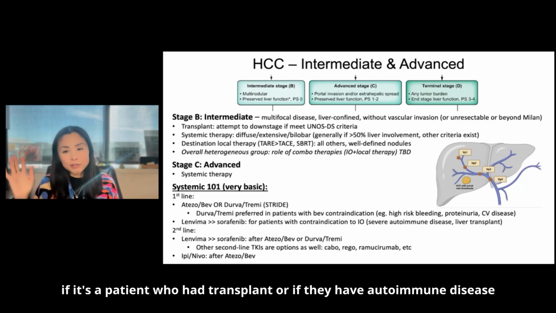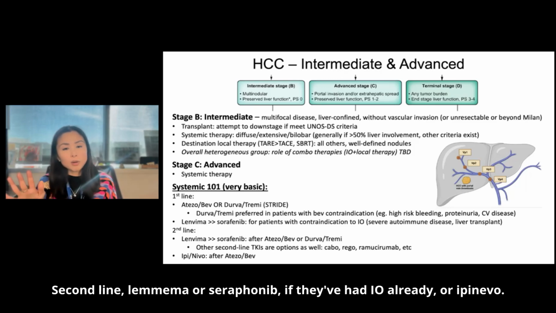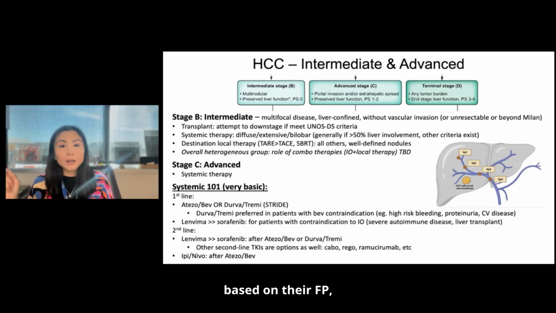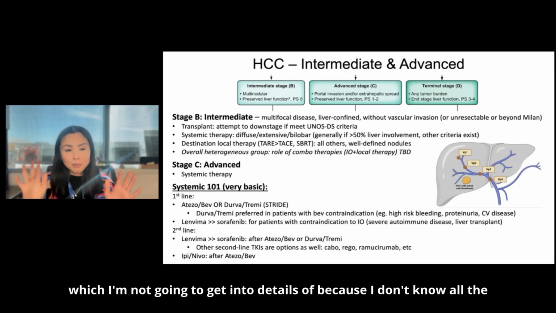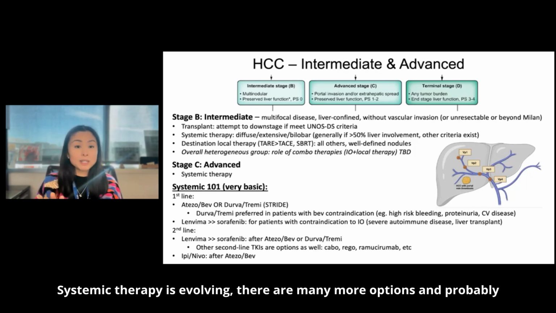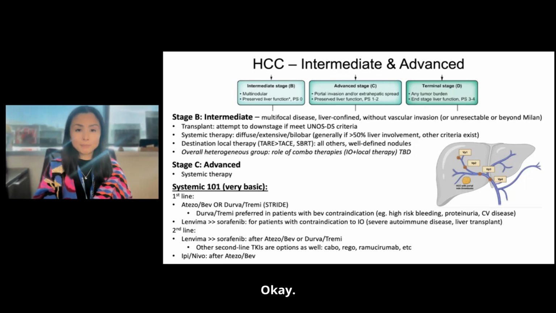Mainly this is patients who've had transplant or if they have autoimmune disease that is severe, not just any autoimmune disease. Second line, Lenvima over sorafenib if they've had IO already, or ipi-nivo. There are other second line options, TKIs, cabo, rego, ramucirumab based on their AFP, which I'm not going to get into details of because I don't know all the nuances of that, but those are the second line options. Systemic therapy is evolving. There are many more options and probably new things coming down the line as well. Okay.